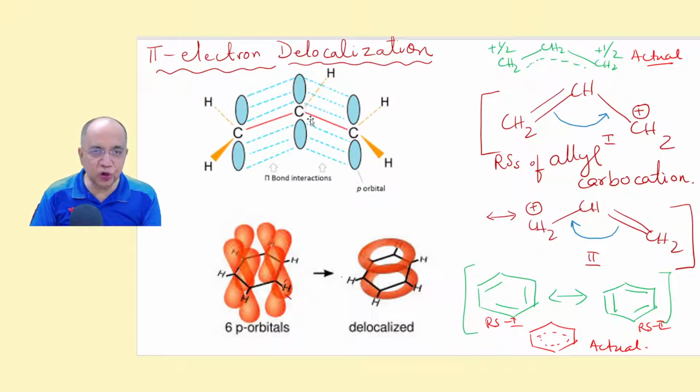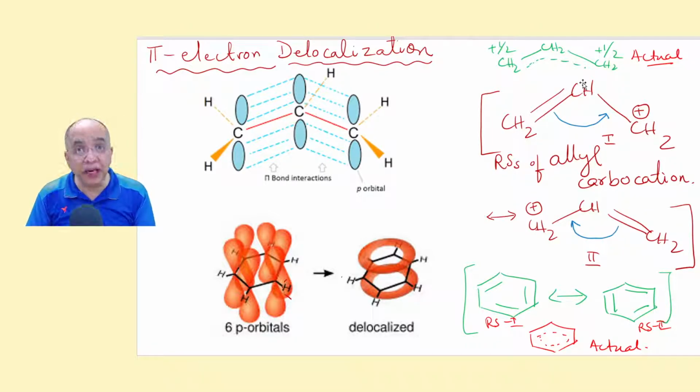So these two p orbitals, which were supposed to be localized only between these two carbon atoms, are now really not localized. They are delocalized, which means that this empty p orbital is not really empty. It is also partially occupied or overlapped by the electron cloud of this p orbital.